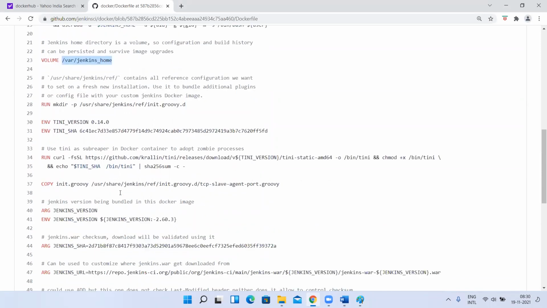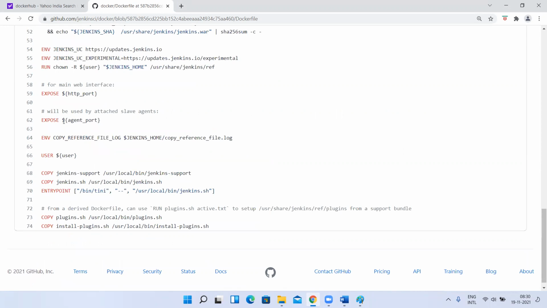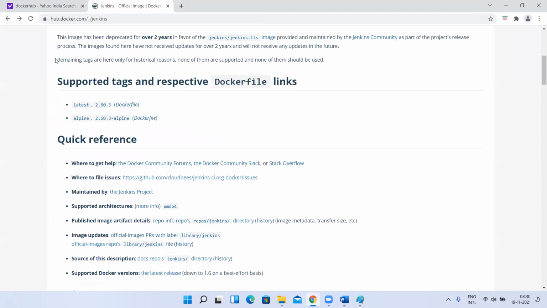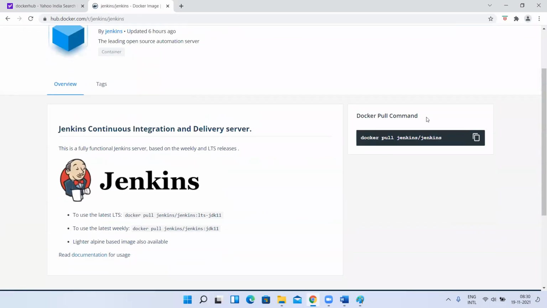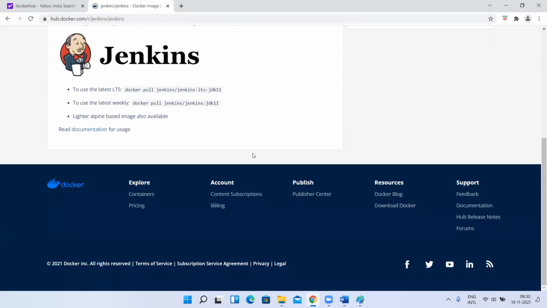Yes, sir. Okay, so like this they have developed, and they expose this agent port number, HTTP port number, user, and finally they are running some script to start your Jenkins. So somehow they did this. Okay, we'll see that. So I don't want to use this image, so let me go to this image. I'll try to create a container.